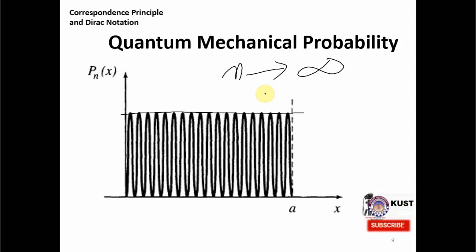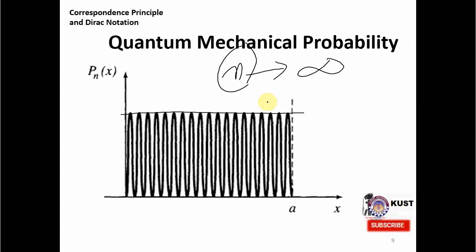So this was the correspondence principle, and it was given by Bohr. That's why it's sometimes also called the Bohr correspondence principle, which says that when the quantum number, because this n is the quantum number, is very large, that is n is going to infinity, the classical mechanics is achieved, or the quantum mechanics reduces to classical mechanics.